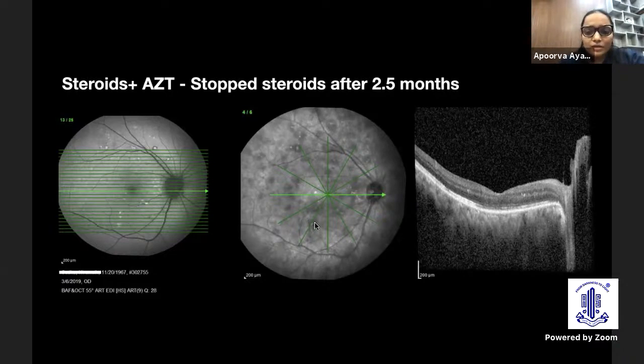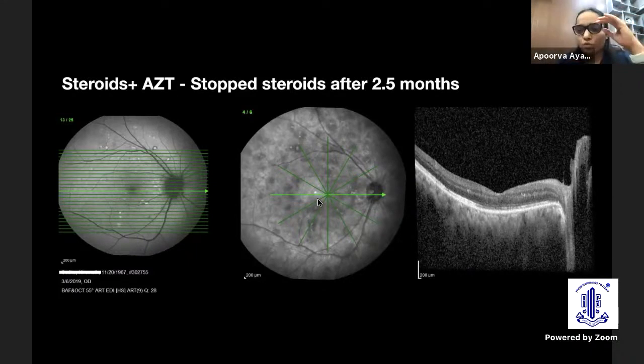Interestingly, there were some hyporeflective round areas on the infrared reflectance image. The OCT had normalized, the undulations had gone away, the fluid had gone away, the outer retina looked okay, although the outer retina looks a bit off over here, but it didn't look like the typical VKH sort of OCT where the RPE is very granular.